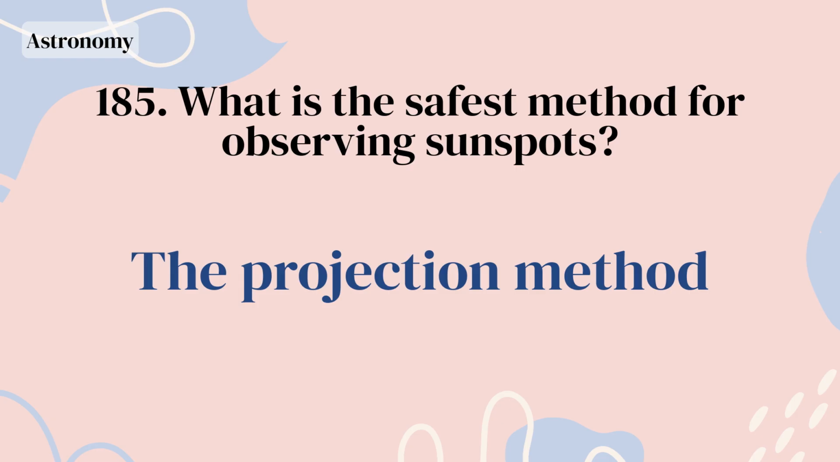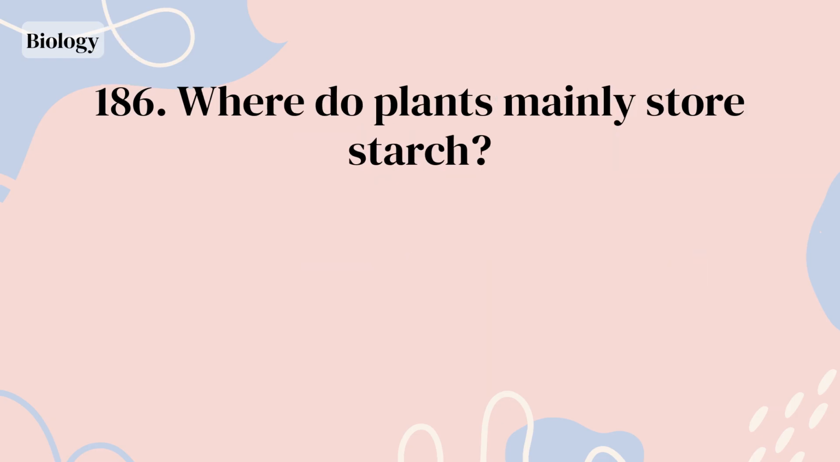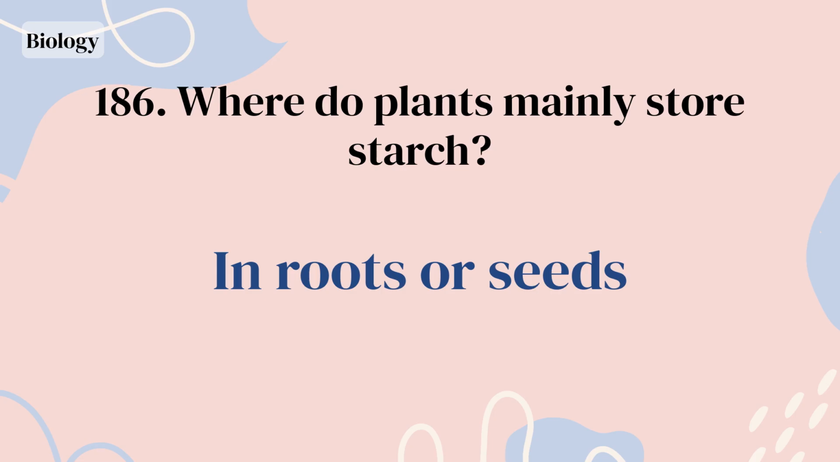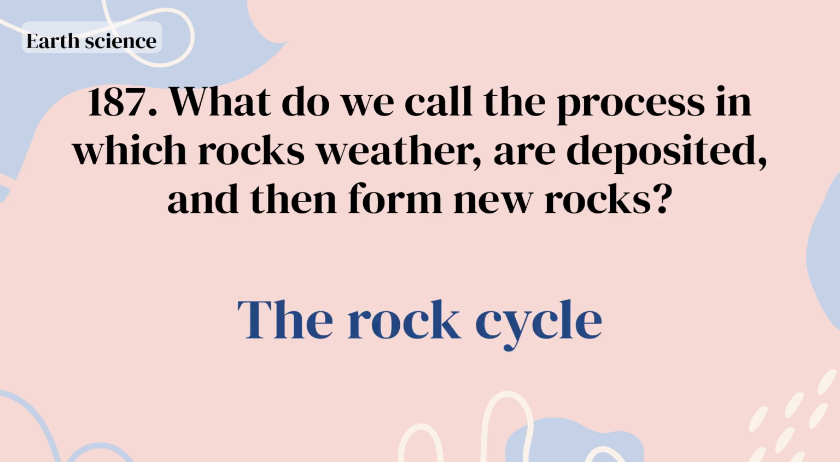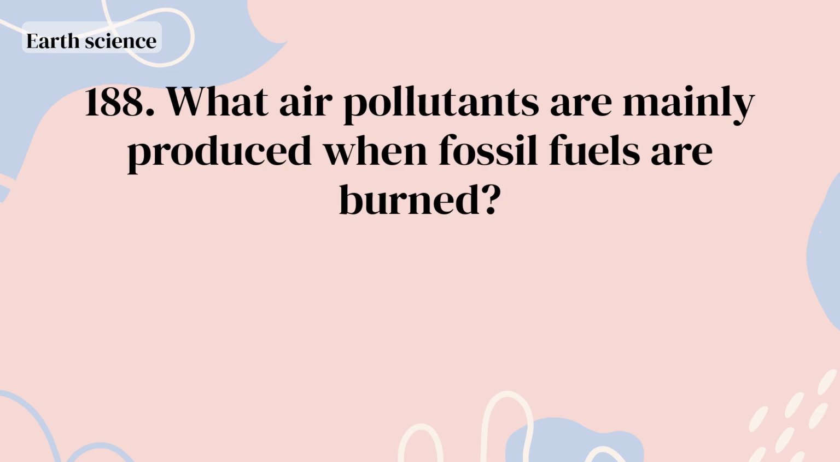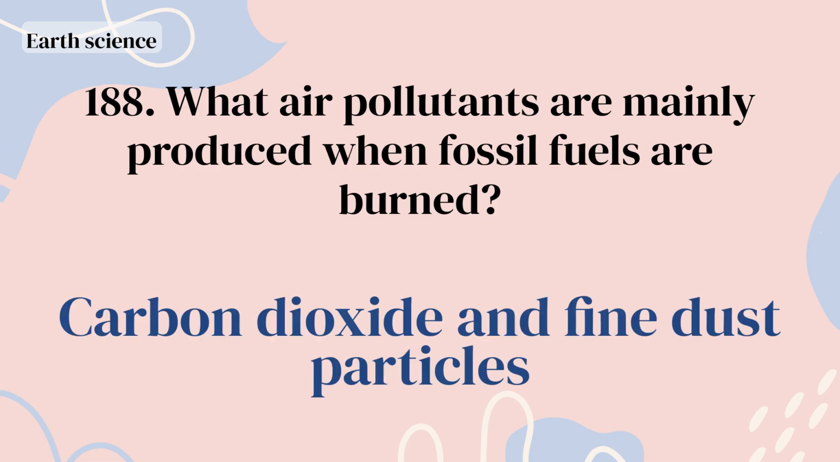The projection method. Where do plants mainly store starch? In roots or seeds. What do we call the process in which rocks weather, are deposited, and then form new rocks? The rock cycle. What air pollutants are mainly produced when fossil fuels are burned? Carbon dioxide and fine dust particles.